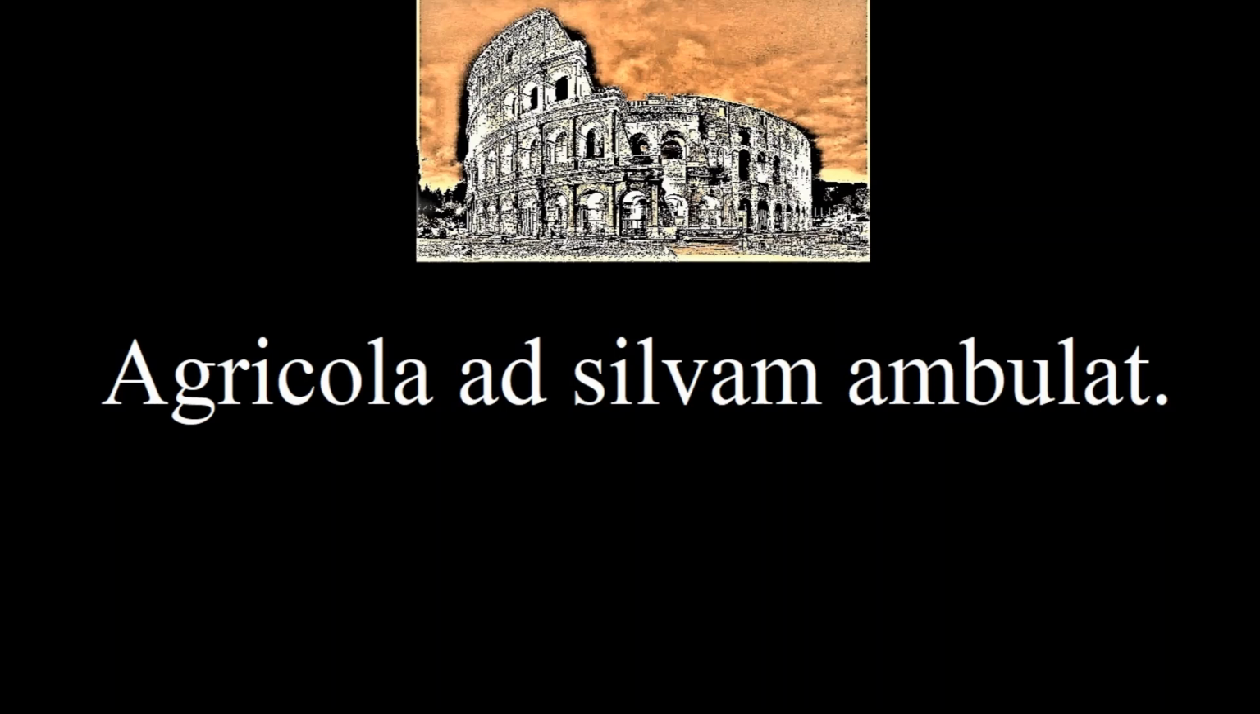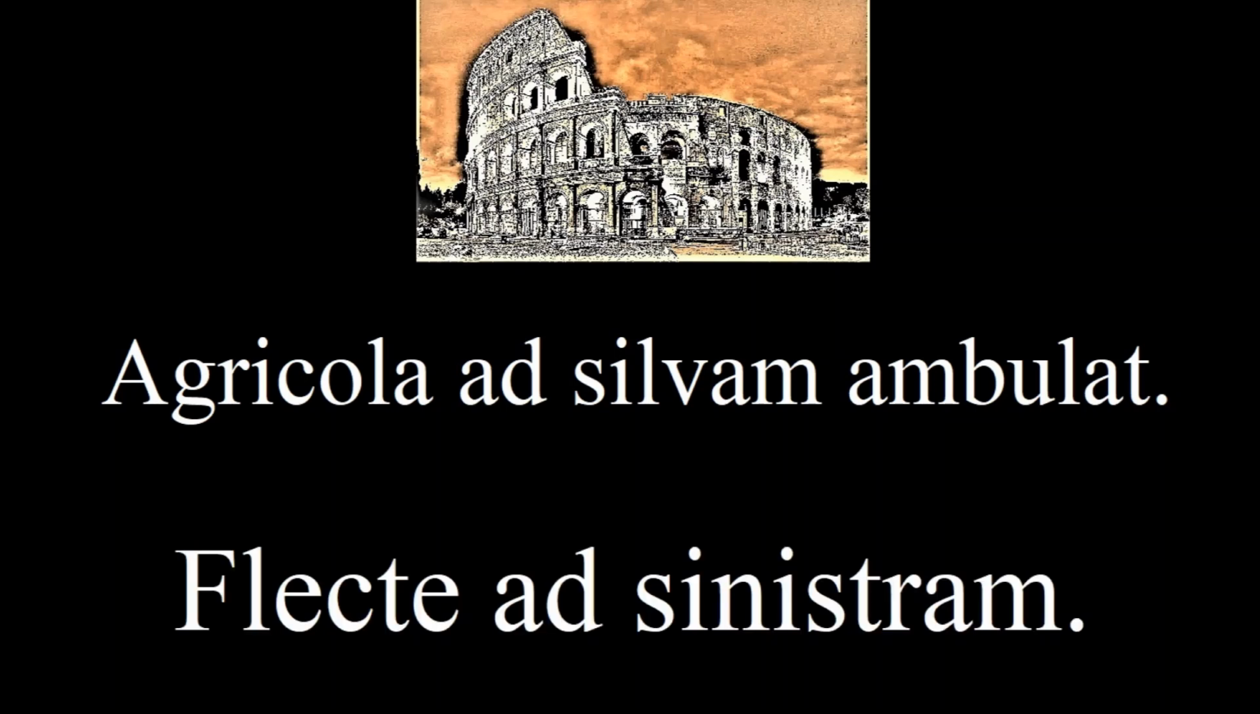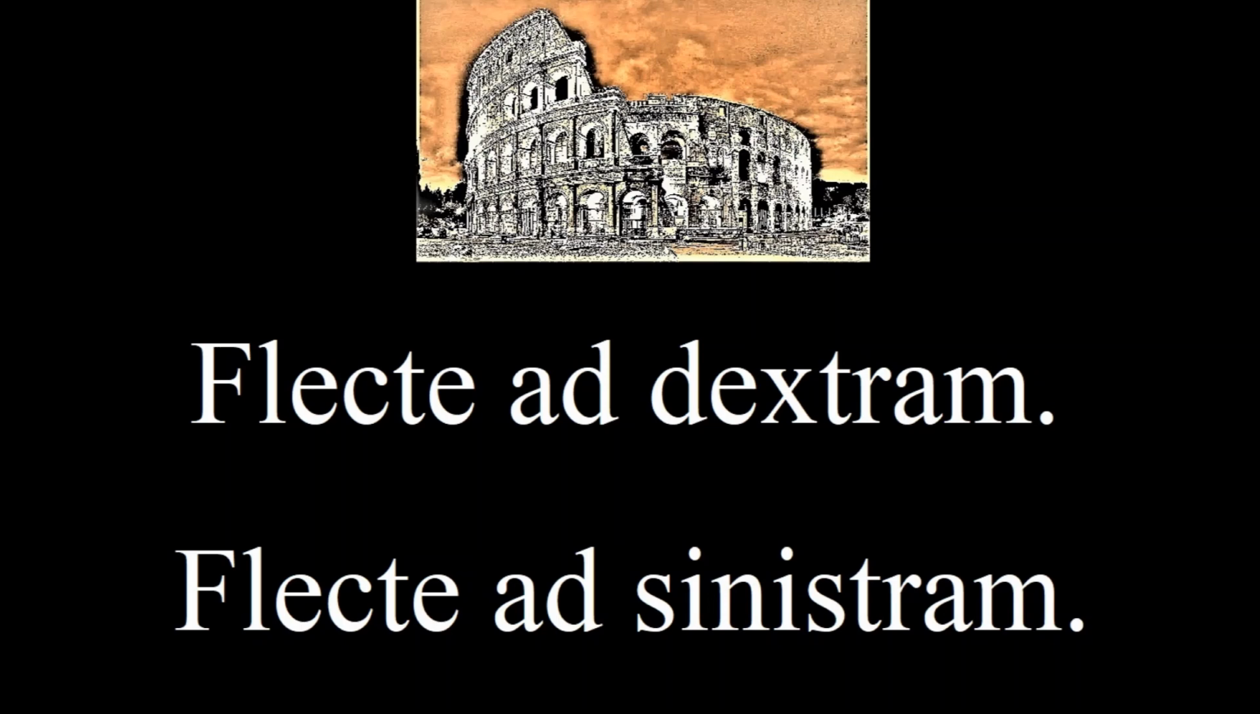Do you remember how to say, the farmer walks to the forest? Agricola ad silvam ambulat. We learned this word from ad nauseam, or to the point of seasickness. So can you guess what this means? Flecte ad sinistram. Turn to the left. And this would be flecte ad dextram. Turn to the right.